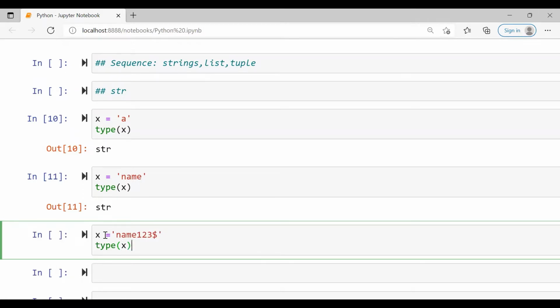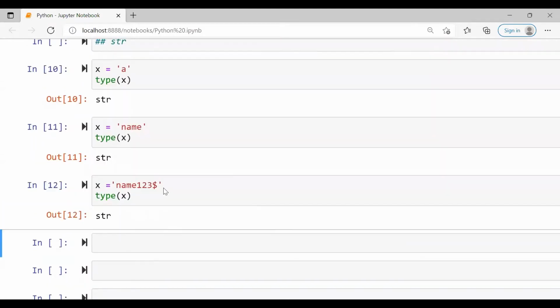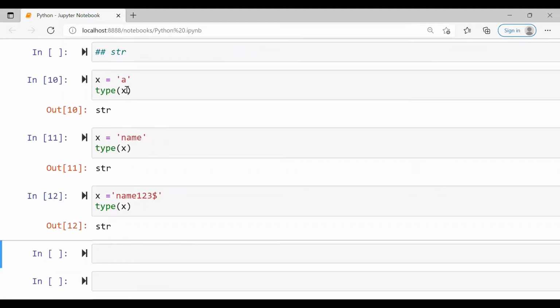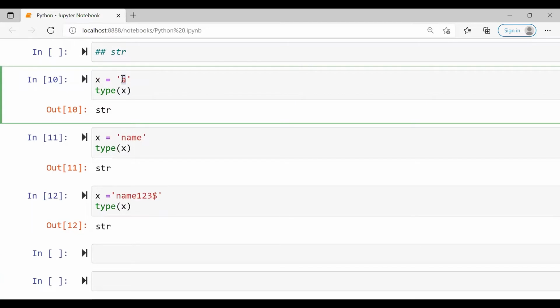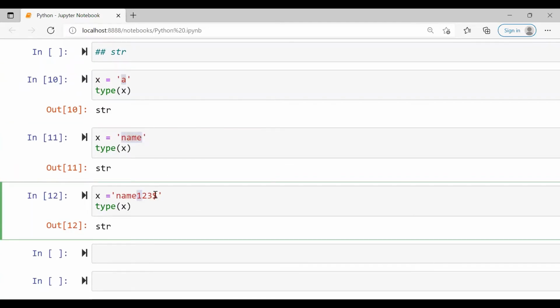So type is a function which tells you to which class the variable belongs, right? So that is string.